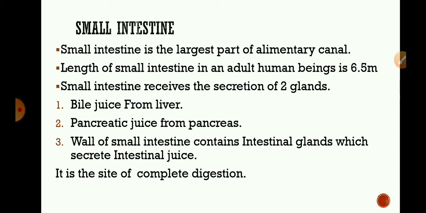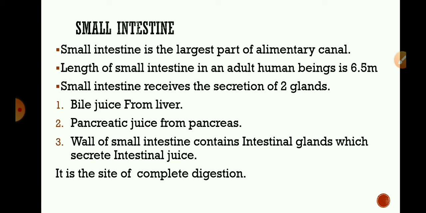The length of the small intestine differs in various animals depending on the food they eat. Herbivores eating grass need a longer small intestine to digest cellulose. Meat is easier to digest, so carnivores have a shorter small intestine. Students, the small intestine of a cow is 40 meters long and the length of the small intestine in an adult human being is 6.5 meters.